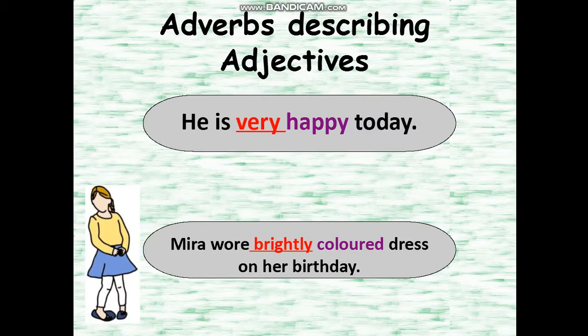Meera wore a brightly colored dress on her birthday. So Meera is the noun, and colored is an adjective describing the dress. The dress was colored. And brightly is again describing the adjective, means Meera wore a brightly colored dress on her birthday.